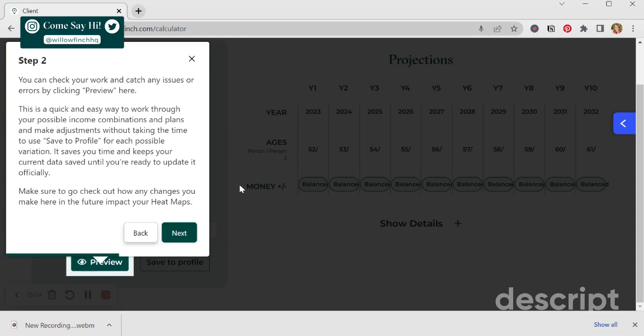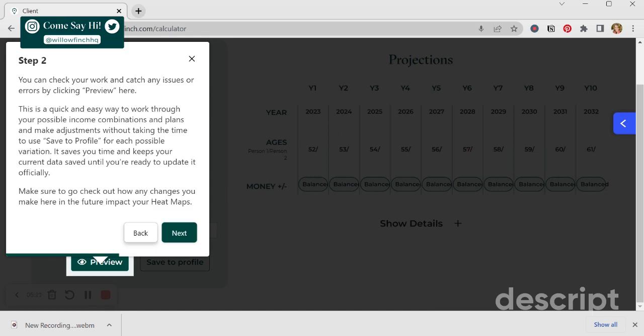And the really cool thing about this page is that there's a preview button. So it's just a way to make it easier and quicker to test different scenarios, play with the different income amounts, and change those 10-year projections without actually saving it and overwriting anything you had saved previously to the account.